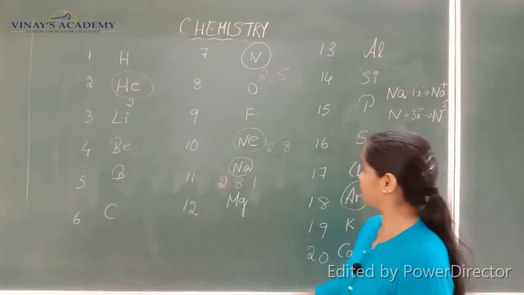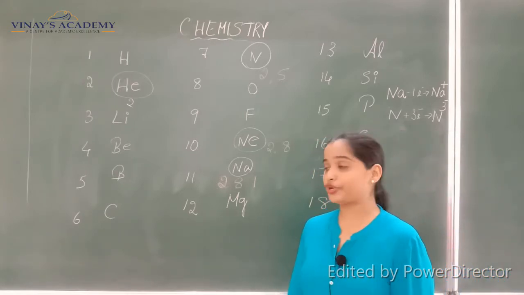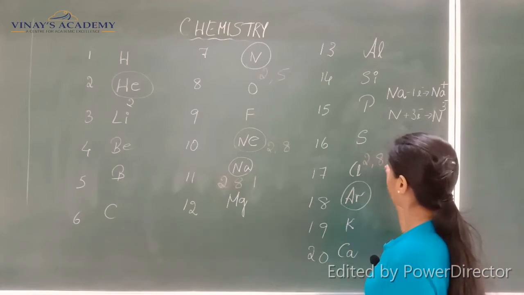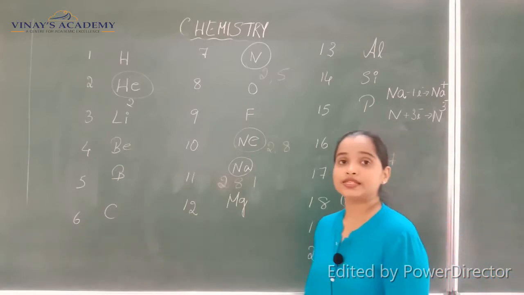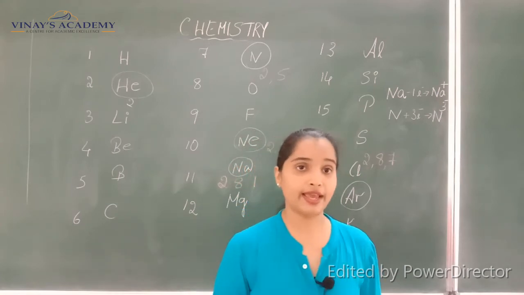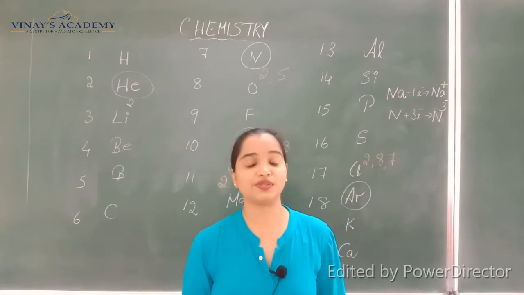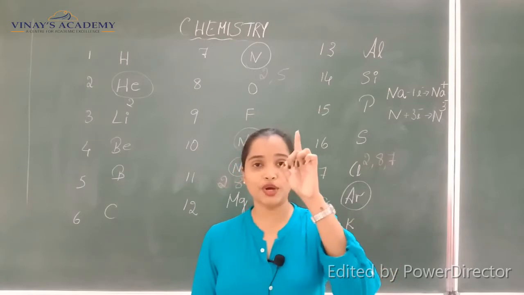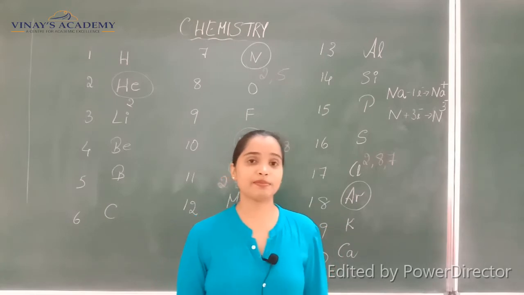Similarly chlorine. Where is chlorine? Here. It is the 17th element having an electronic configuration of 2,8,7. The first shell has 2 electrons, the second shell can have only 8, and the third shell, the M shell, has the remaining 7 electrons. So it is 1 electron short of a stable electronic configuration.